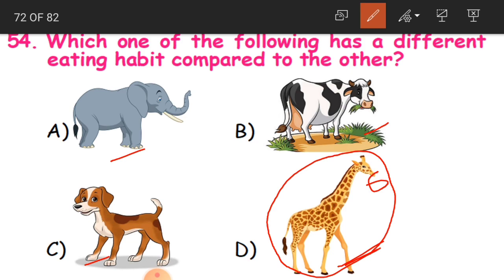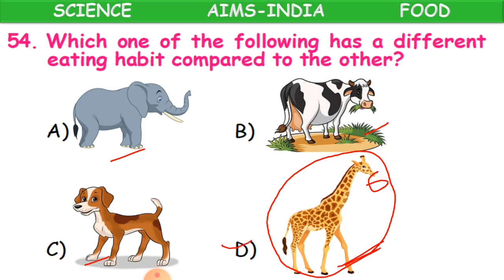It can pluck or bite only one leaf or some at once. So most of the time this giraffe is just eating the leaves of the plants. So that is why D is the correct answer. Clear, children?